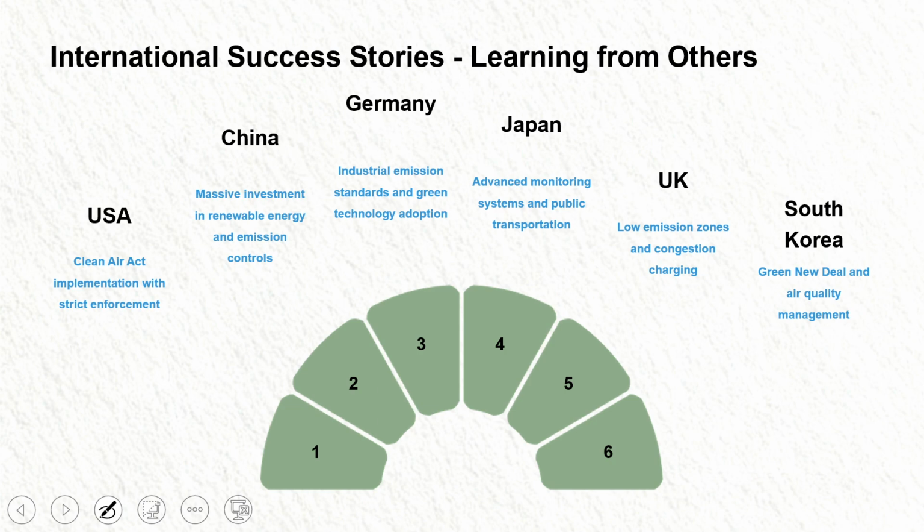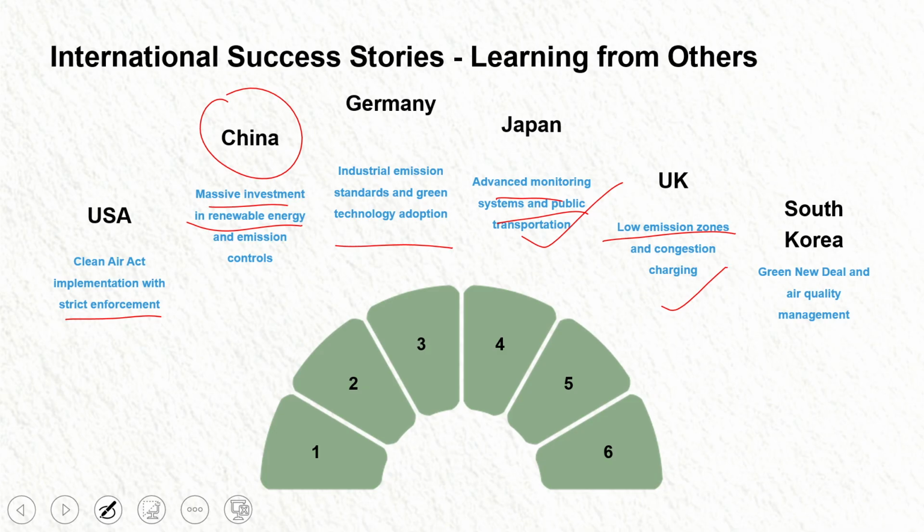International success stories. We need to know the pointers. First pointer is strict enforcement. Another is massive investment in renewable energy, China. Then Germany, industry emission standards and green technology adoption. Japan, advanced monitoring systems and public transportation. UK, low emission zone and charging points. New Deal and air quality management. Now, next,